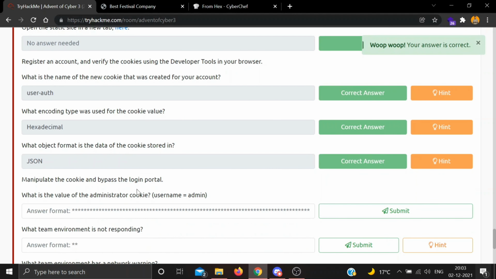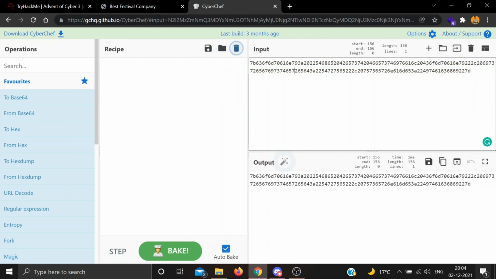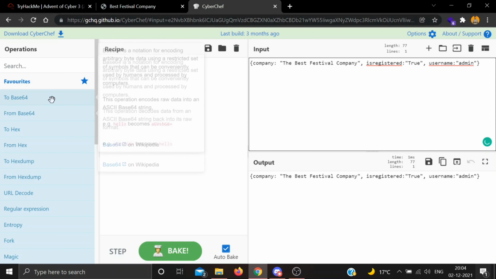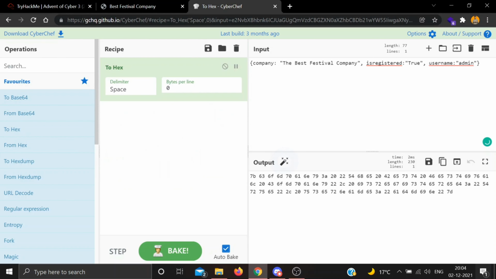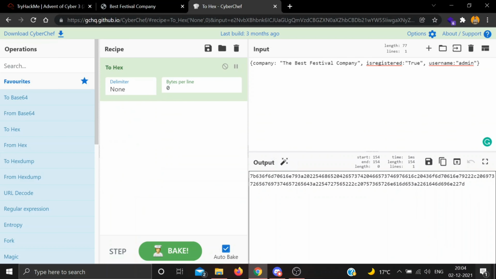Okay. Next, manipulate the cookie and bypass the login portal. Now we need to manipulate our cookie and change the username to admin, which will give access to the administrator cookie. Let's change our username to admin. And since it was encoded in hexadecimal, we need to change it to hexadecimal without space. Okay, so this is our new cookie.